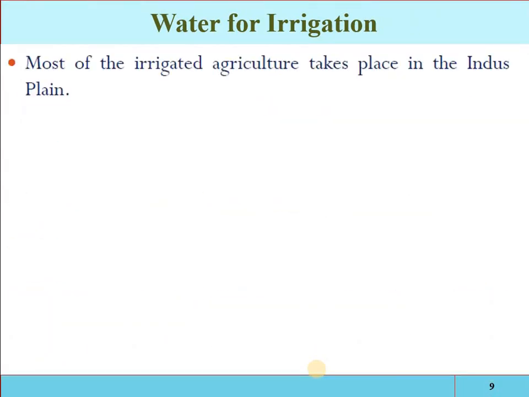Water for irrigation. Most of the irrigated agriculture takes place in the Indus Valley. And see, Pakistan has very limited resources. As we have discussed in the previous slide, Pakistan lies in an arid and semi-arid climatic zone. There are two major sources of water in Pakistan: one is the natural source, the second one is the artificial source.